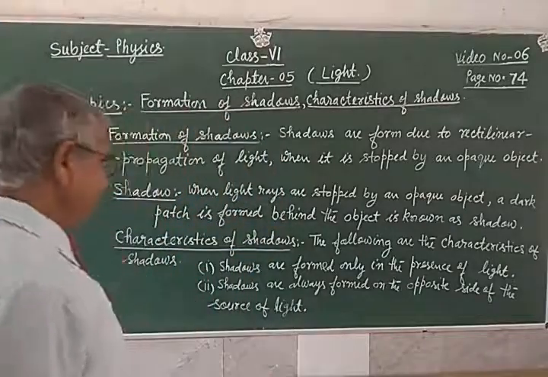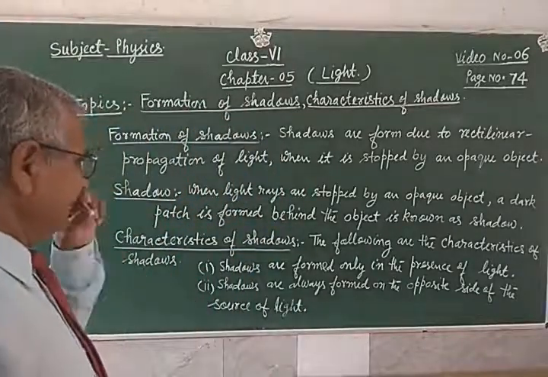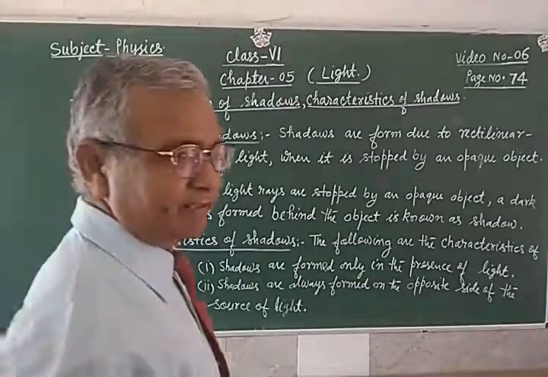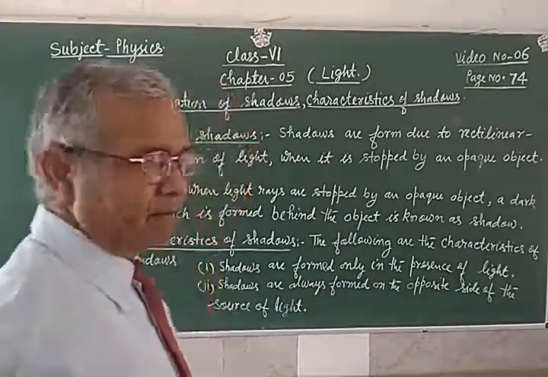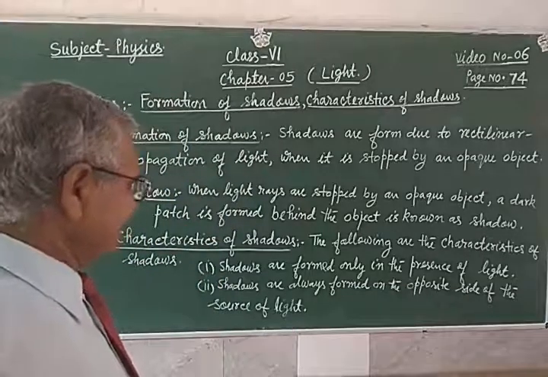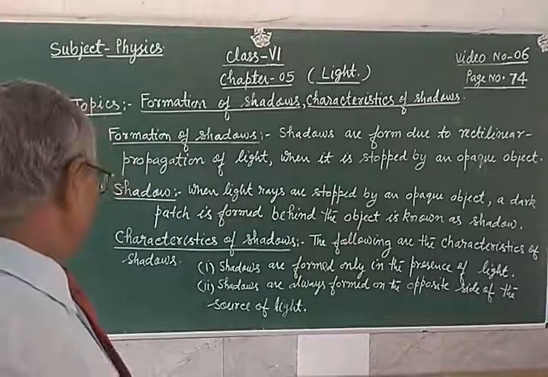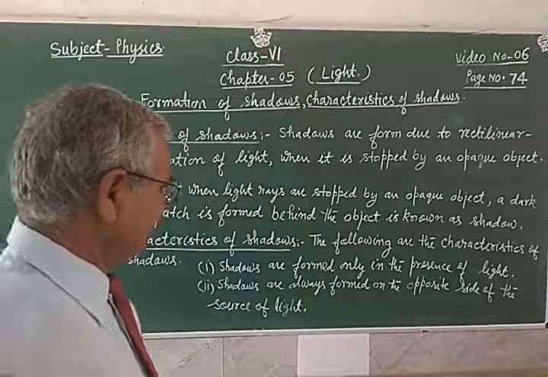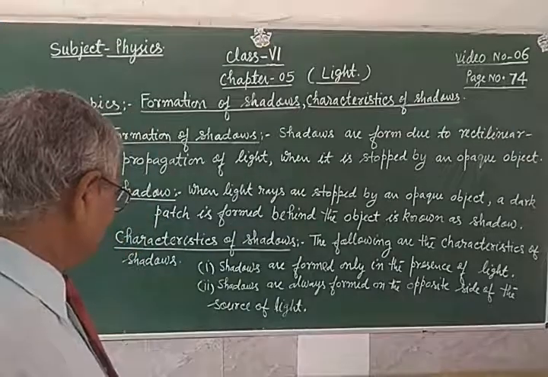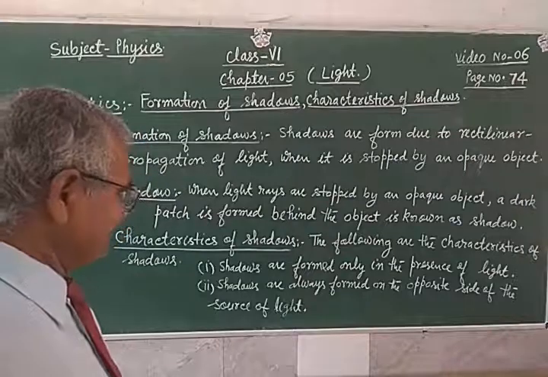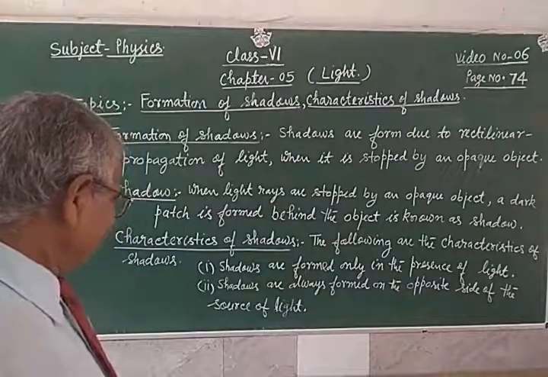Once again I am reading. The following are the characteristics of shadows. Number one, shadows are formed only in the presence of light. Number two, shadows are always formed on the opposite side of the source of light.